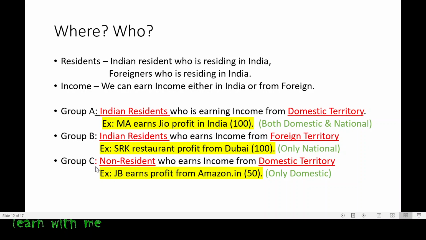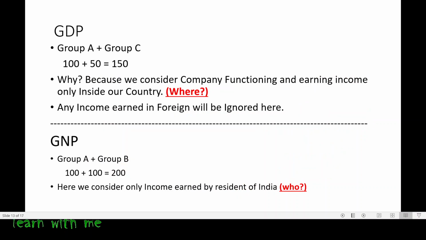Now the third one, that is group C. It tells a non-resident. So even if he is earning inside India, we will not consider this because he is a non-resident. So we will not add group C. Simply we will add group A and group B because they both are residents, and here we will get 200 of GNP. So again, here I have said the same thing. Here we consider only income earned by residents of India. So we consider who is earning the income. I think now we are clear with this statement.